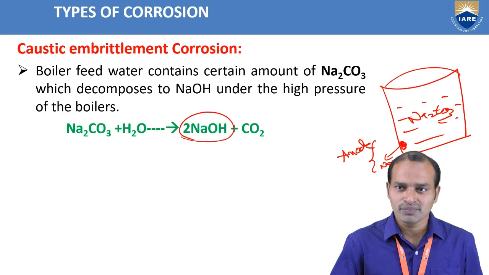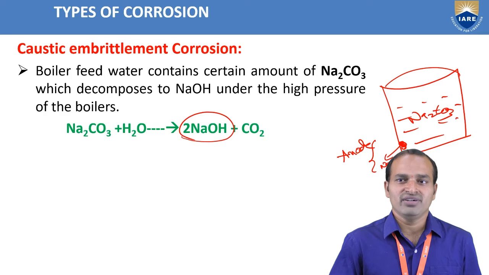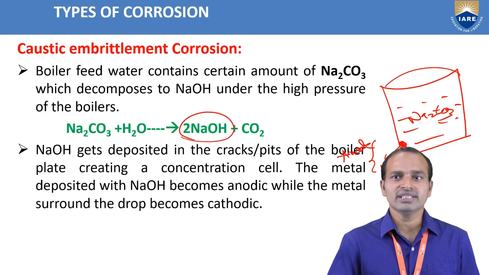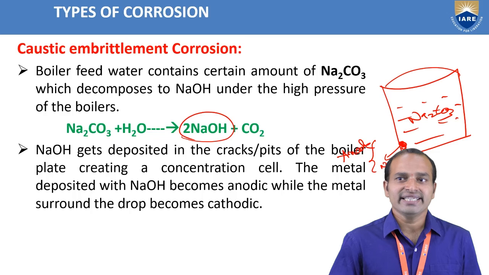This NaOH is present in the boilers, and where the NaOH is formed, we observe small hair cracks or pinhole formation. That part acts as an anode and undergoes corrosion. NaOH gets deposited in the cracks and pits of the boiler plate, creating a concentration cell.